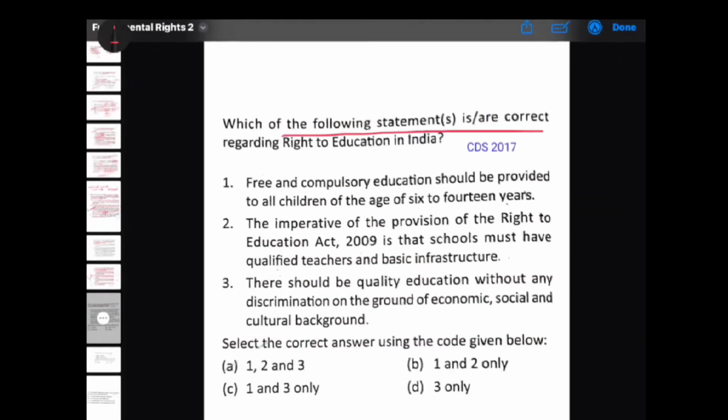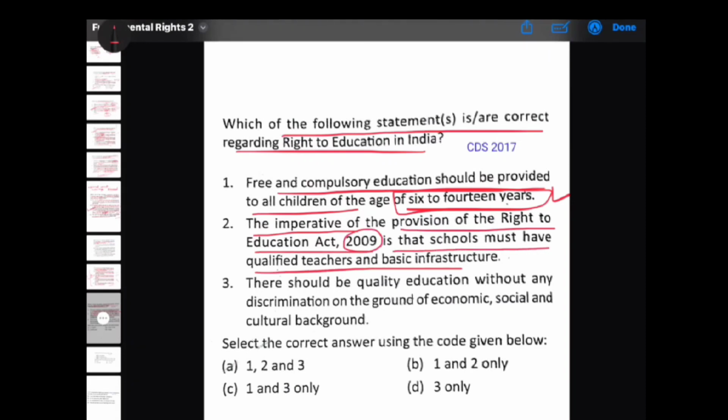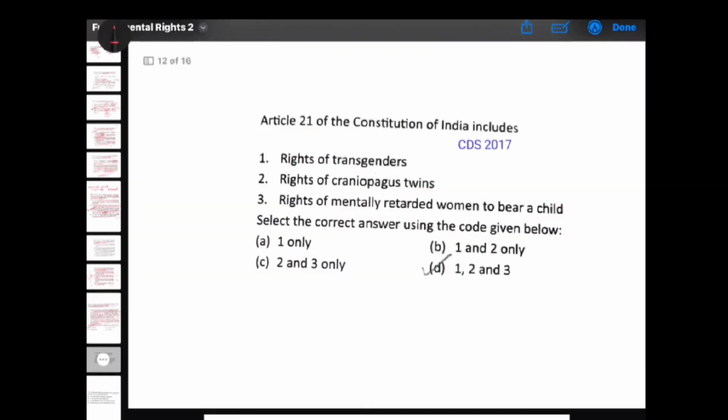Next. Which one of the following statements is correct regarding the right to education in India? Free and compulsory education should be provided to all the children of age 6 to 14 years. Yes. The imperative of the Right to Education Act 2009 is that schools must have qualified teachers and basic infrastructure. Yes. There should be quality education without any discrimination on the grounds of economic, social and cultural background. Yes. All 1, 2 and 3 are correct.